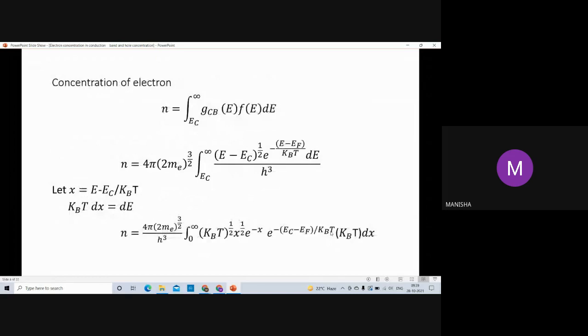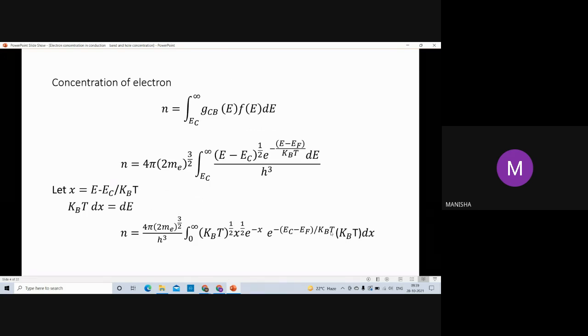Then for concentration of electrons, we multiply density of states into the Fermi-Dirac distribution function, then integrating, so we get the concentration of electrons. For integration, we take limit from conduction band at E_c to infinity.